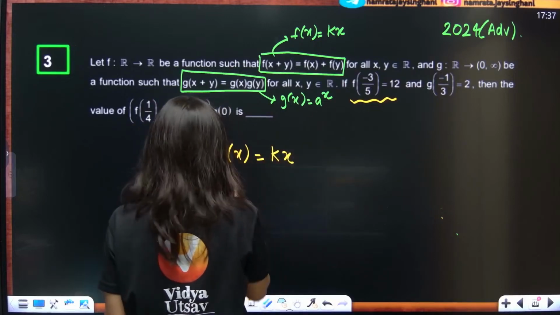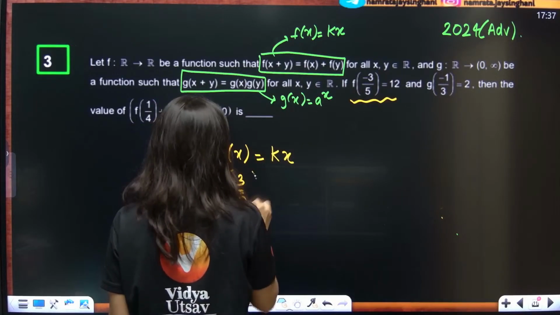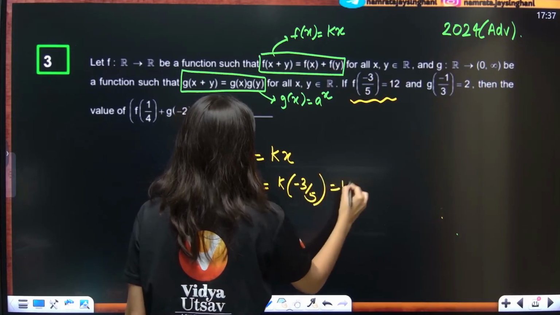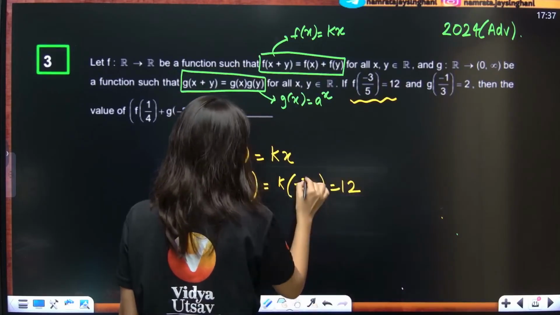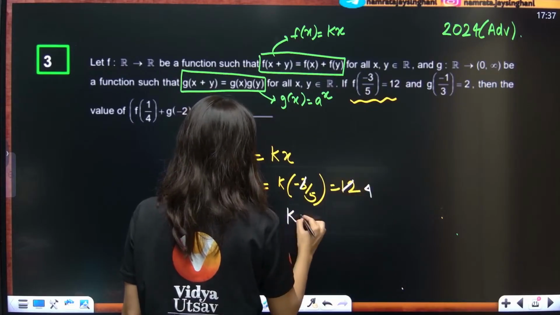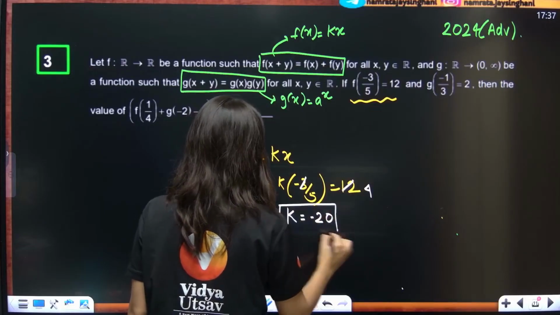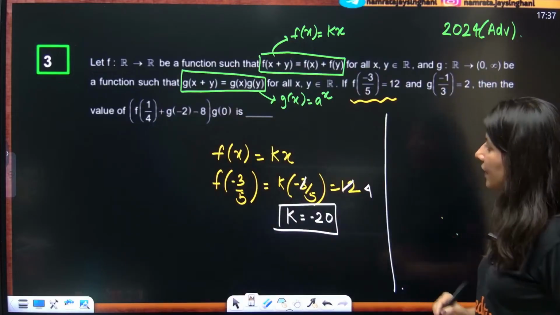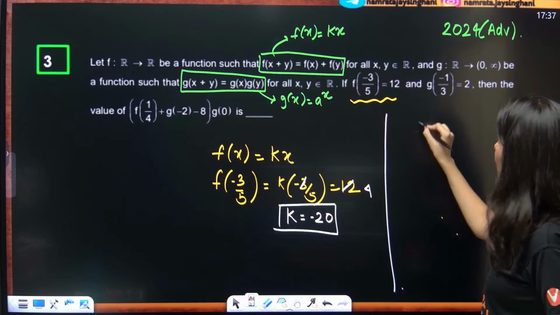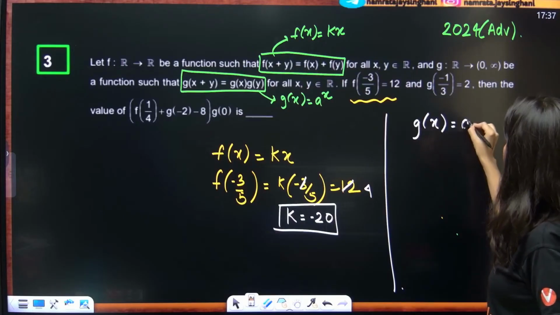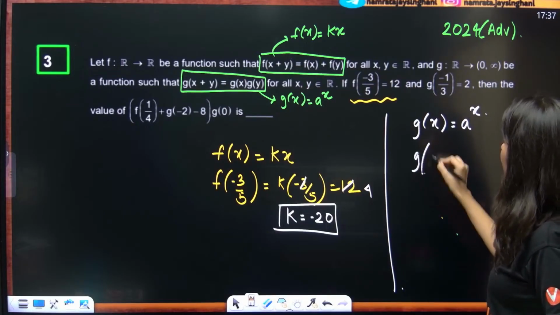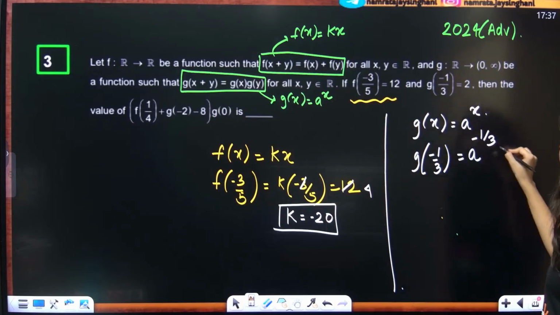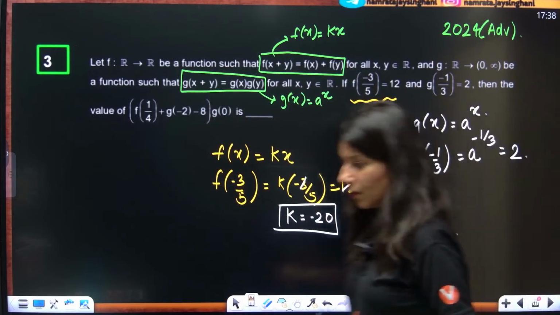K also you can get just by using this. Now use this. f(-3/5) is nothing but k into -3/5, and as per the question it is 12. So 3 ones are 3, 3 fours are 12. K is coming out as -20. Then g(x) equals a power x. So g(-1/3) equals a power -1/3, which is nothing but 2.